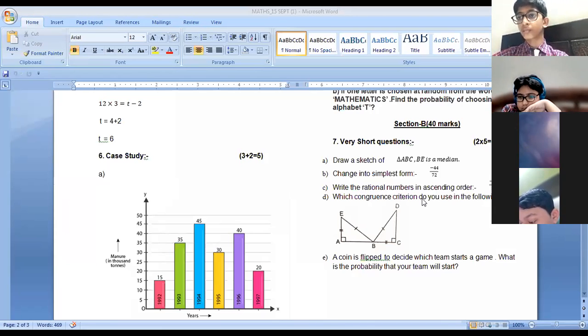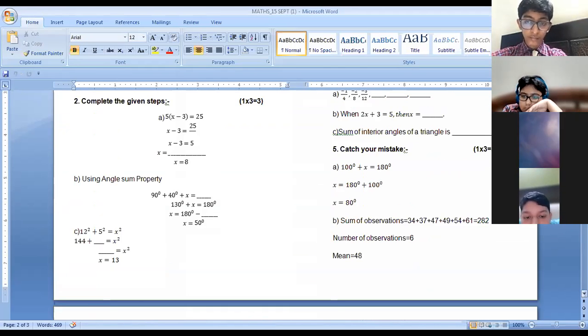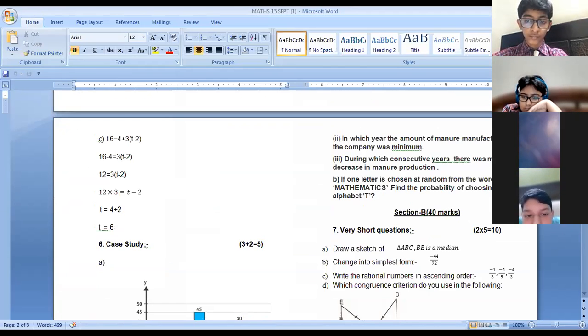Mom, I want to ask you in catch the mistake, in C part. Mom, we can write like this also: 12 is equal to 3t minus 6. Huh? Which are you saying? Mom, I'm saying the catch the mistake is C part. We can write like this also. What have you written? No, that was wrong.